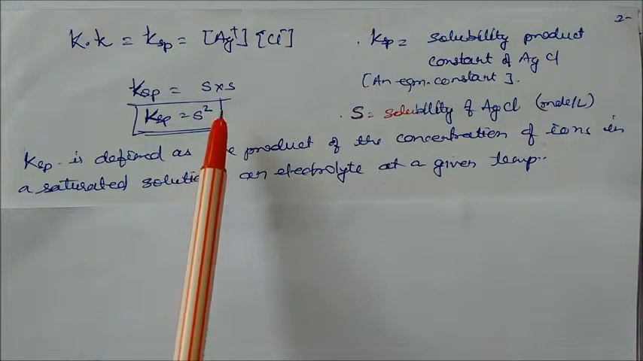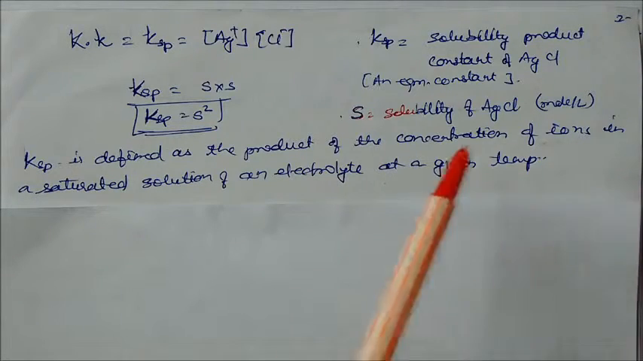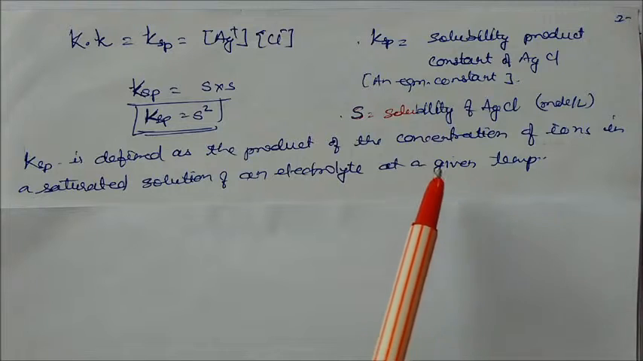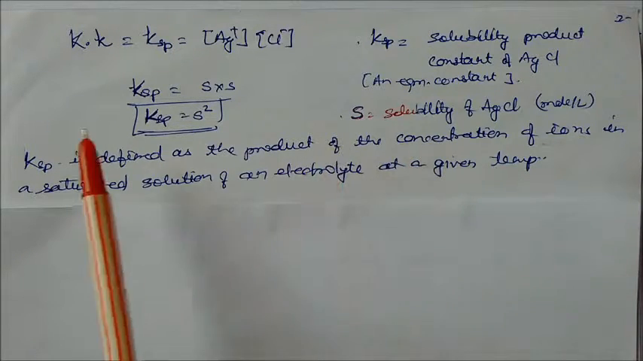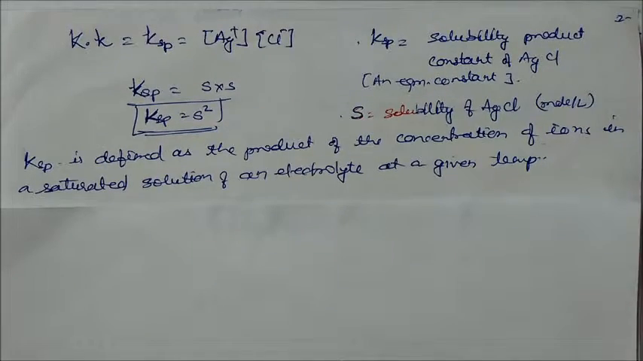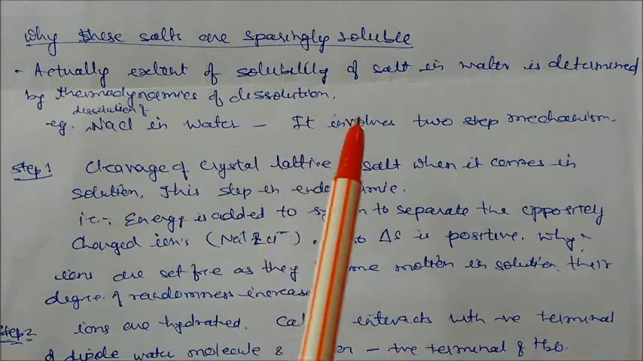So what is KSP? KSP is defined as the product of the concentration of ions in a saturated solution of an electrolyte at a given temperature. For every particular temperature, this KSP value of every salt is different in nature. Now, why are these salts sparingly soluble? So this is one question.